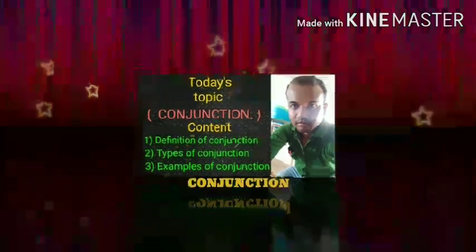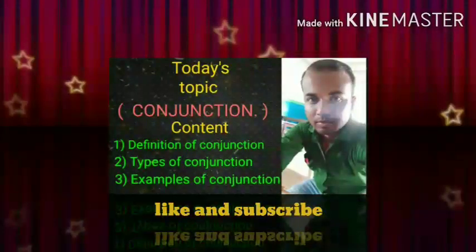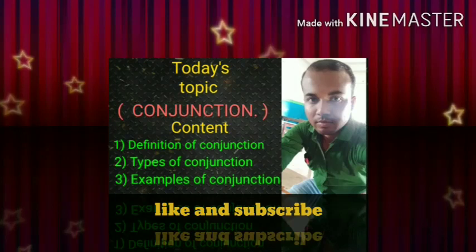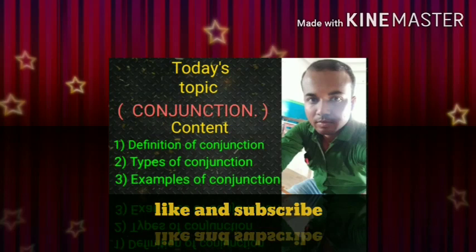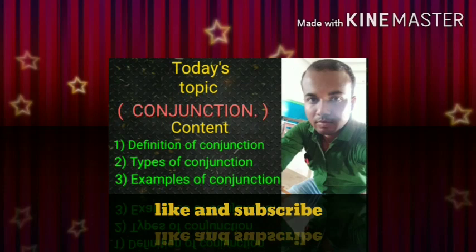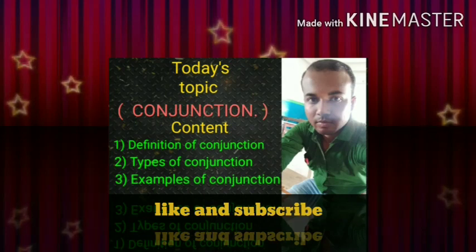First, we must have knowledge about the definition of conjunction. Second, types of conjunction. Third, various kinds of examples. So first, definition of conjunction. What is conjunction? A conjunction is a part of speech that is used to connect words, phrases, clauses and sentences.